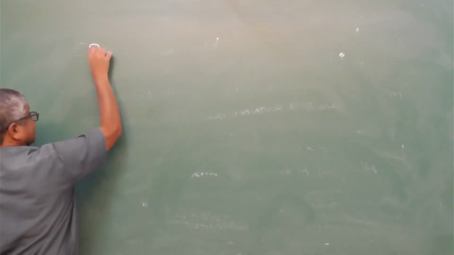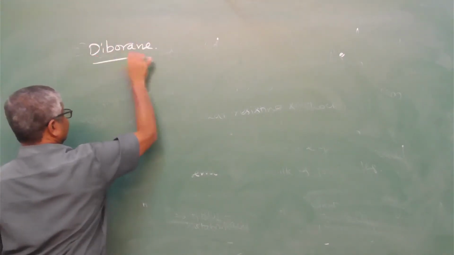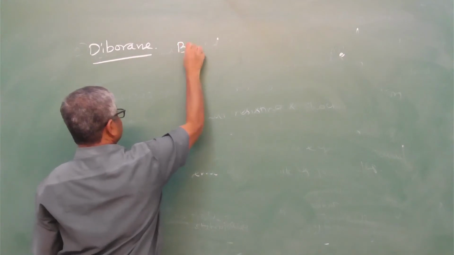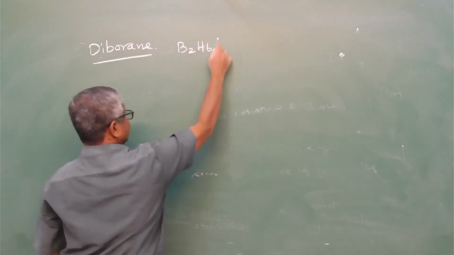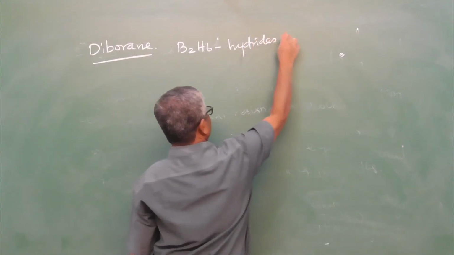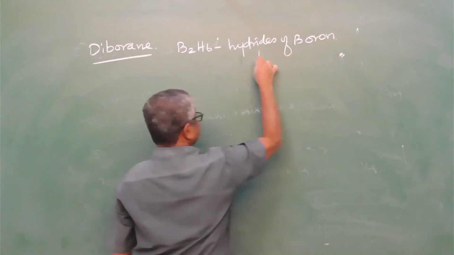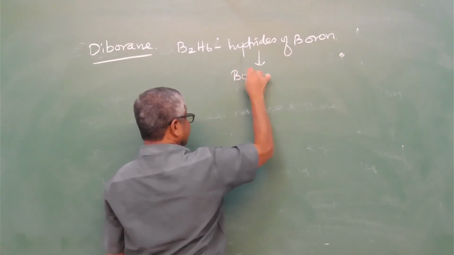Next important compound, diborane, formula B2H6. Hydrides of boron are called boranes.